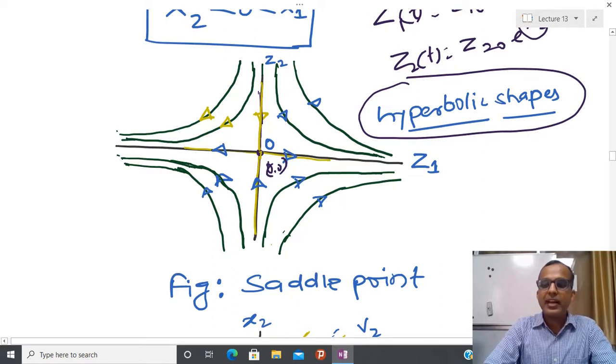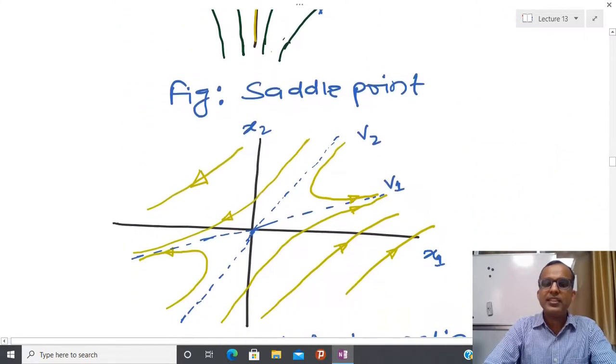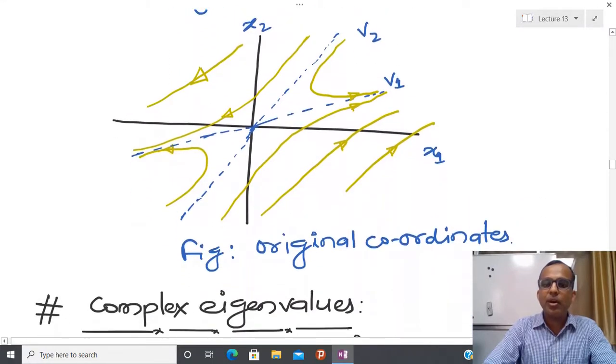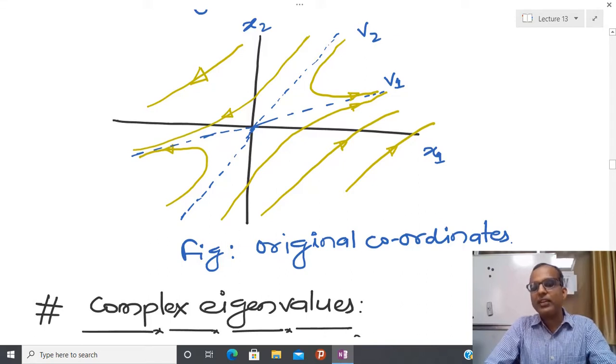Now let us see the same kind of plot if I plot it in the original coordinate frame. I have already told you that whenever we have to plot in the original coordinate frame, first we plot the eigenvectors, and after that the behavior is tangent towards z1 and z2.